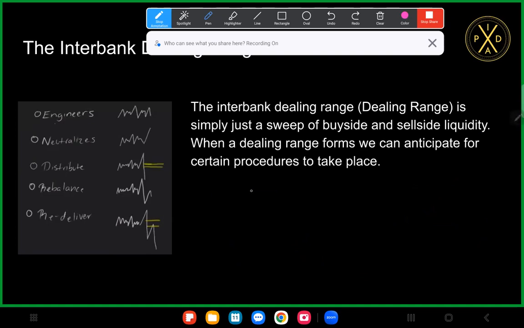We need to wait for liquidity to be taken. And then from there, we anticipate a market structural shift, and then a market structural shift with displacement. From that displacement, we're waiting for that fair value gap, and that's where our entry would come from.